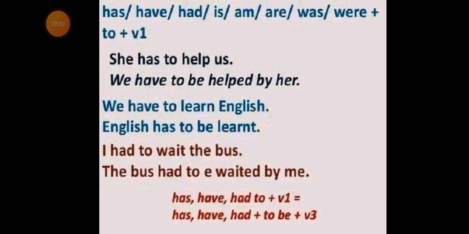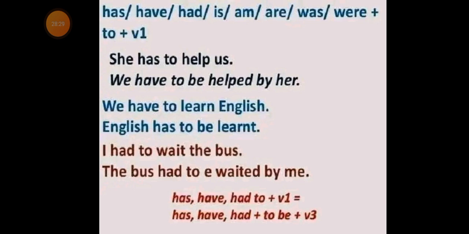Then in the passive sentence, it becomes: the bus had to be waited for by me.